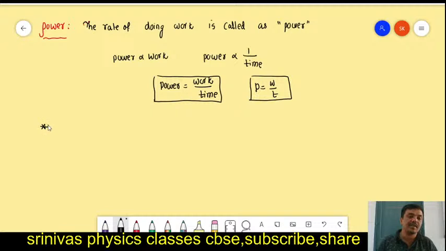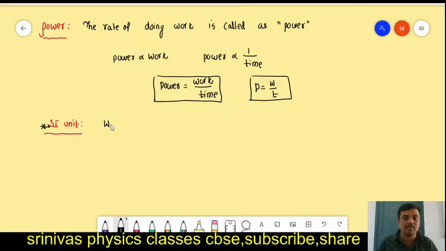Now I want the power unit. What is the SI unit of power? From the formula also we say the power unit is watt, W-A-T-T.